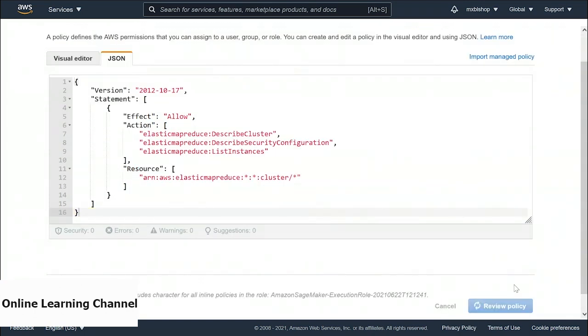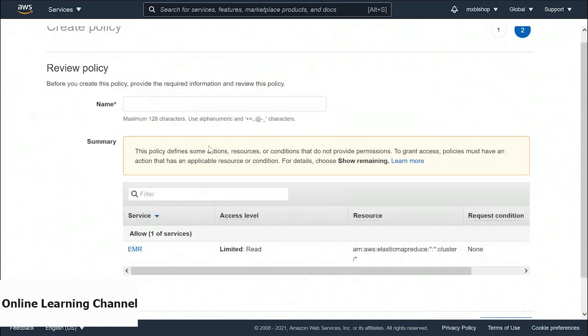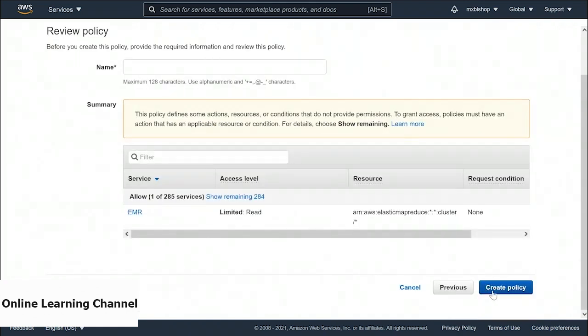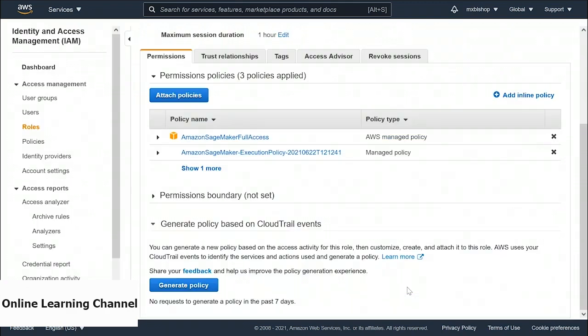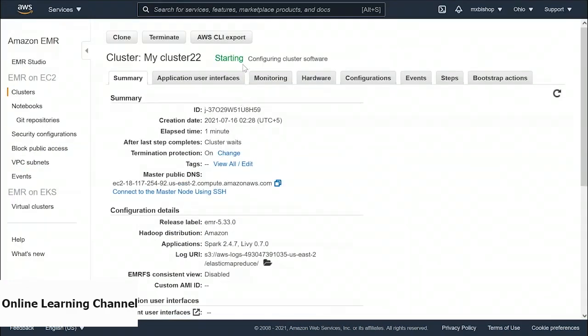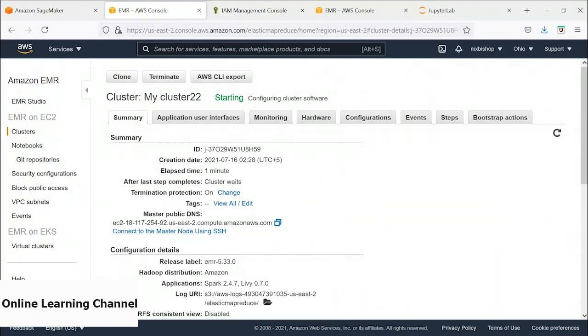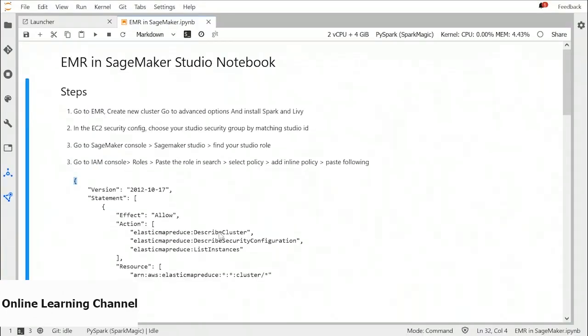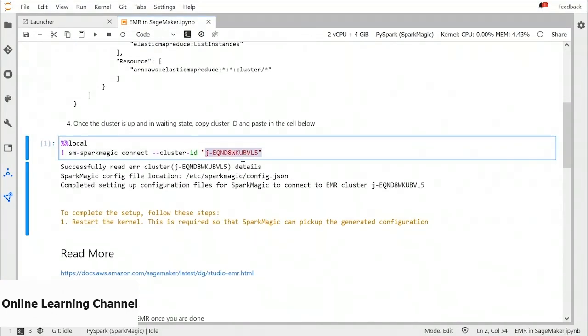Next step is to review the policy. Once it is reviewed, you can give it a name and just create it. Since I already have it added, I'll cancel this process. Go back to EMR and it is still starting. Meanwhile, copy this cluster ID and then again go back to your Studio notebook and paste this cluster ID here.